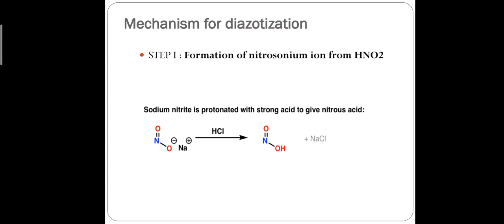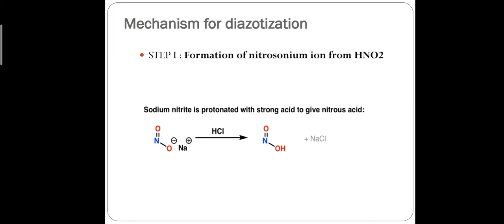So the mechanism for diazotization, or formation of diazonium salt. The first step of the mechanism is formation of nitrosonium ion. When sodium nitrite is treated with strong acid, it forms nitrous acid and sodium chloride. Okay.